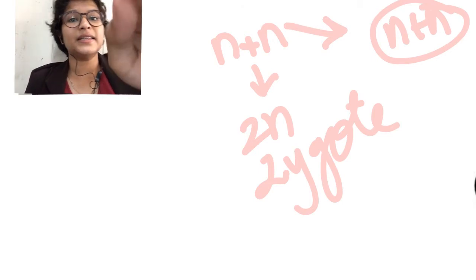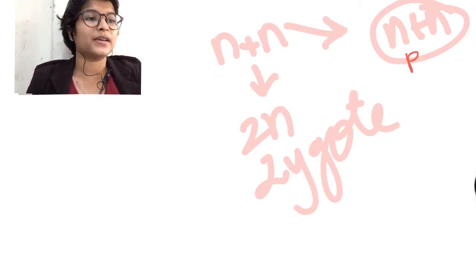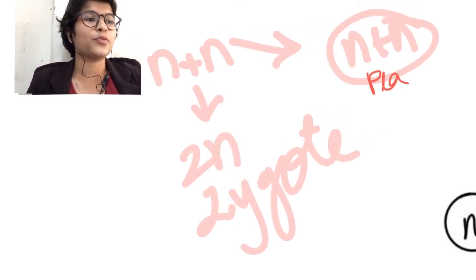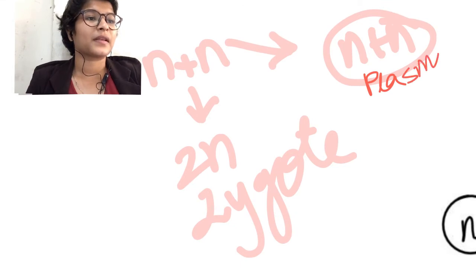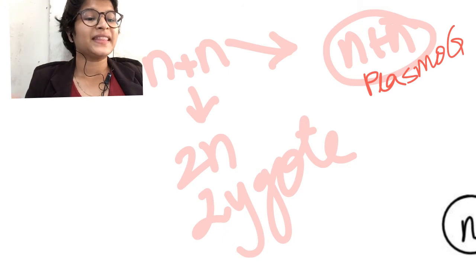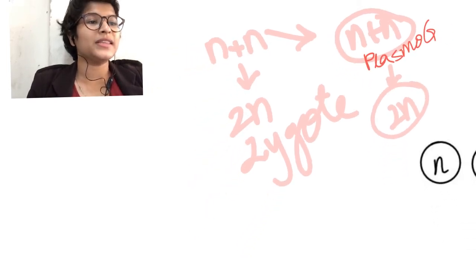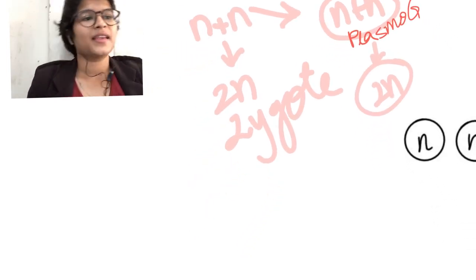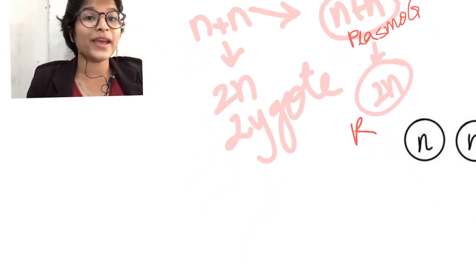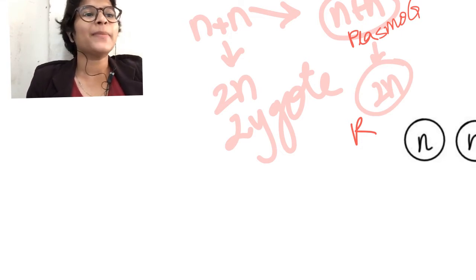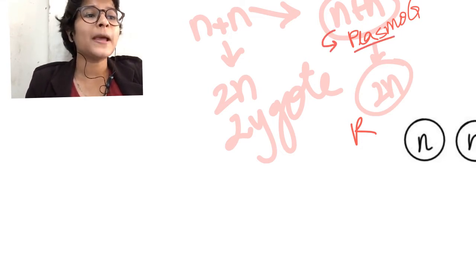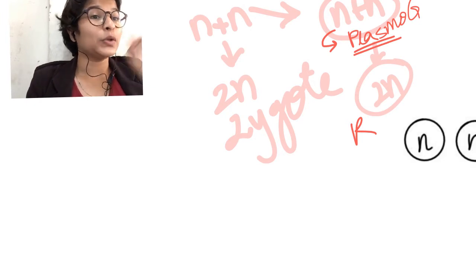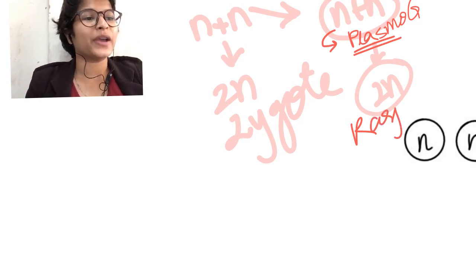That is, earlier there is only the fusion of plasma. It's called plasmogamy. Plasmogamy. And later on there is the fusion of the nuclei inside the cell. So it will give 2n. So this is known as karyogamy. Why? Because when plasma fused, we called it plasmogamy. Now when the nuclei fuse, we will call it karyogamy.